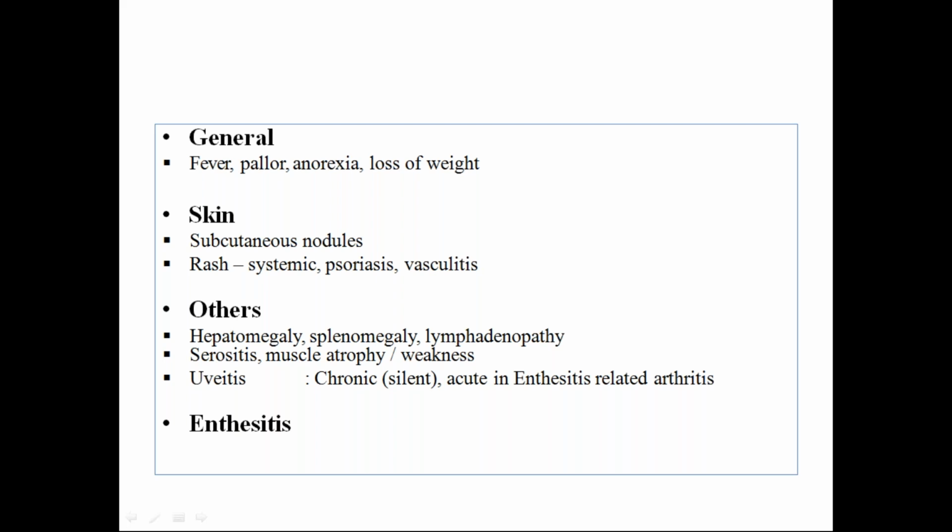So if any child comes to you fitting this age group of less than 6 years with more than 6 weeks of arthritis or articular symptoms, one should keep all these features of general physical examination in mind and examine for these. The child may have rash, or subcutaneous nodules. These are all clues to come to a diagnosis.